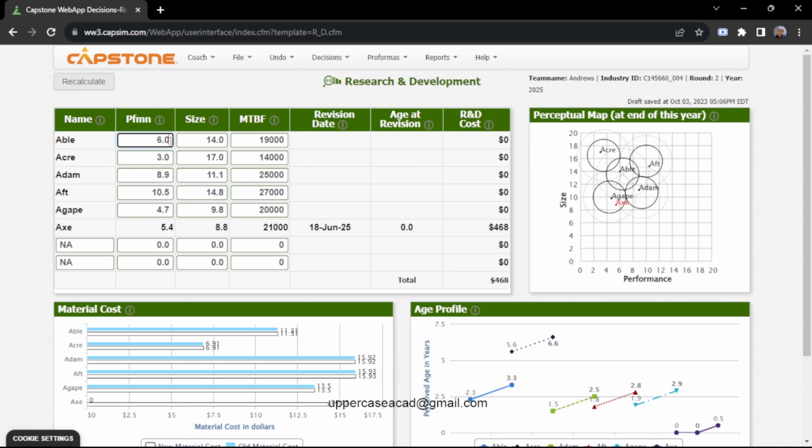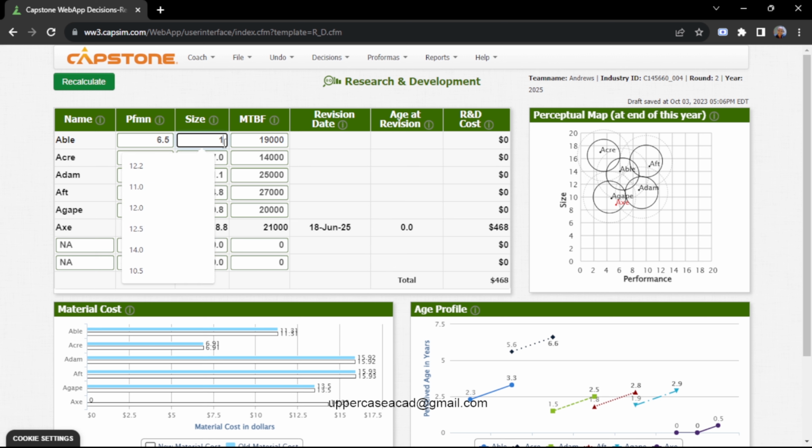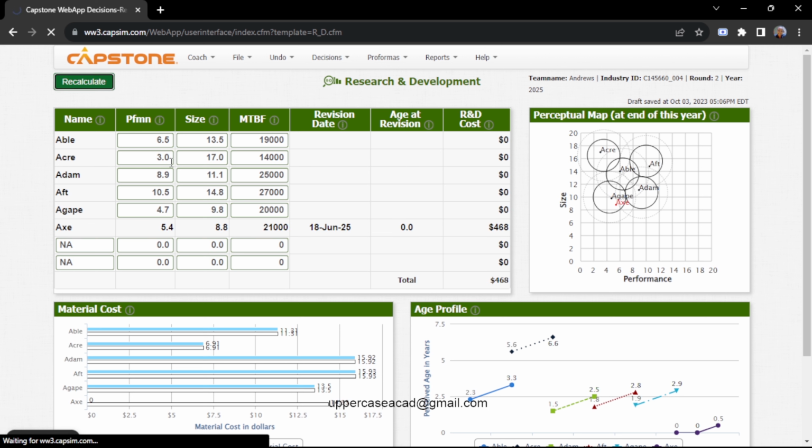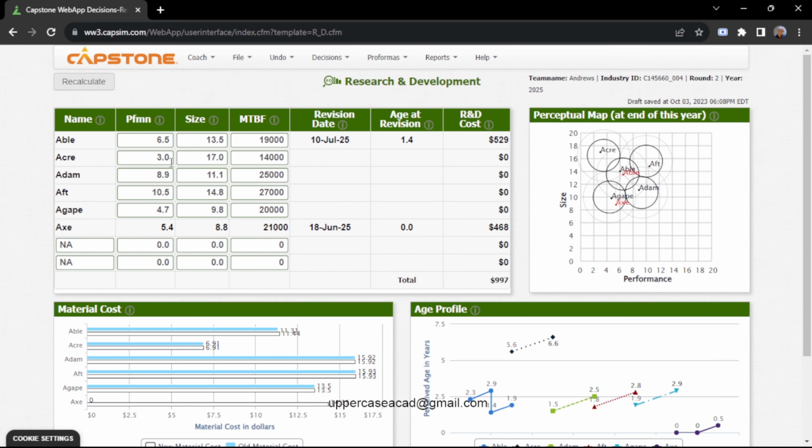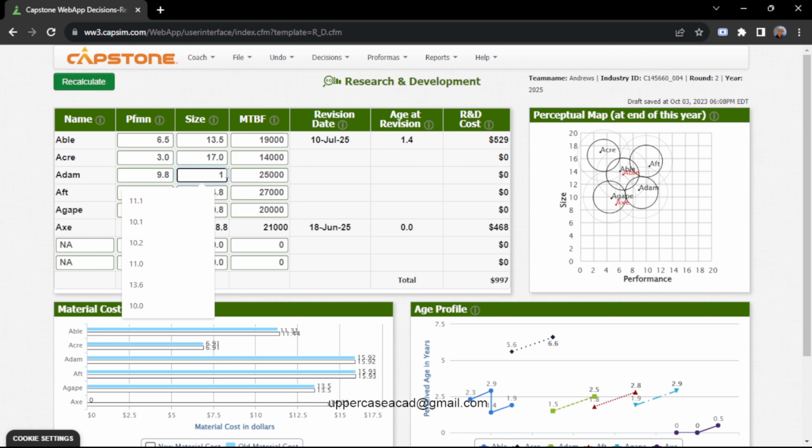So Able, you can give it a performance of 6.5 and a size of 13.5. With Eka, we are not going to touch it because we also want it to age. We want it to reach a maximum age of 7 so that we can change it. For Adam, we can give it a performance of 9.8 and a size of, let's say, 10.2.